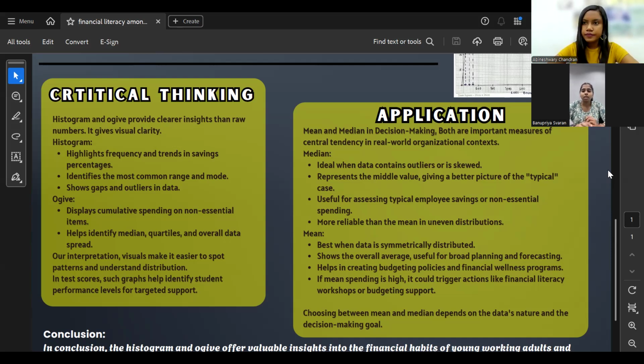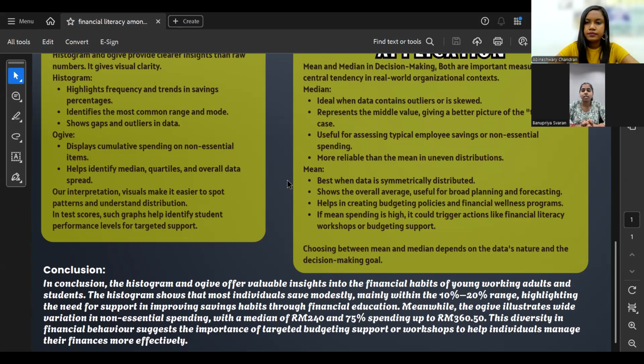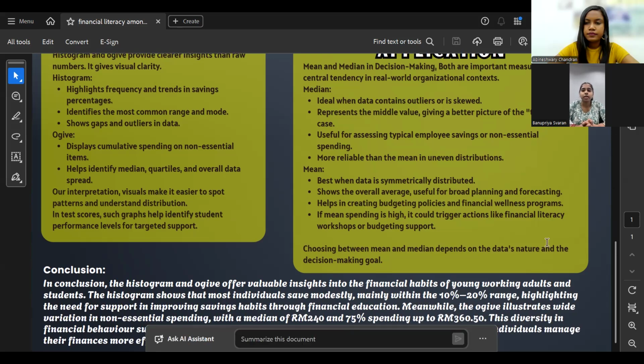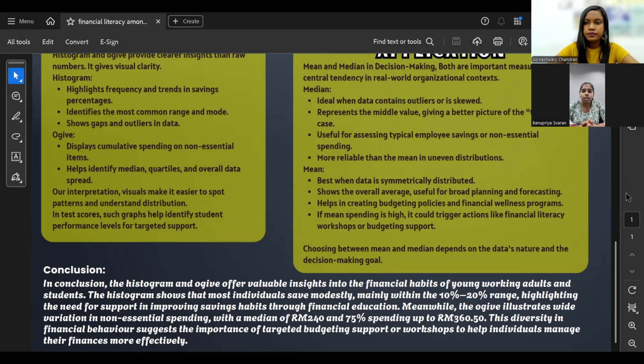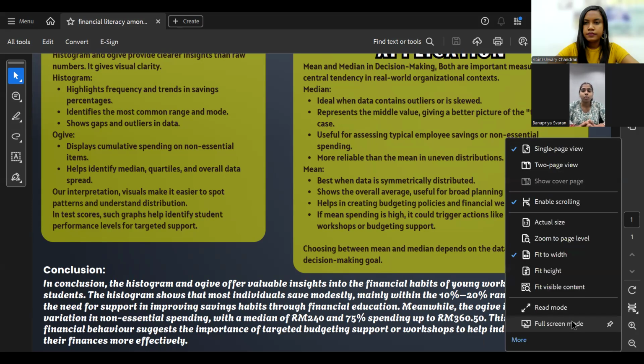The OGIF reveals that 75% of individuals spend up to 360.50 ringgit on non-essentials, with a median of 240. Some spend below 100 while others spend much more, showing a wide range of spending habits. This tells us that people have different financial priorities and challenges. When we look at savings and spending together, we see a potential imbalance: low savings but moderately high spending.